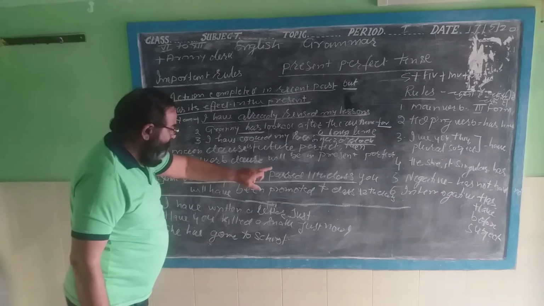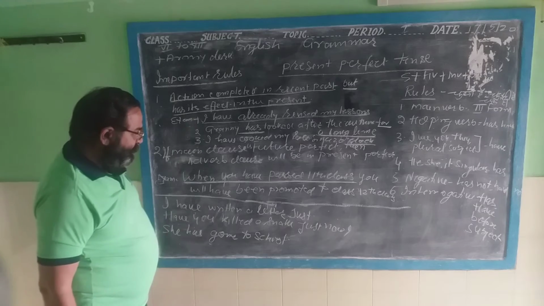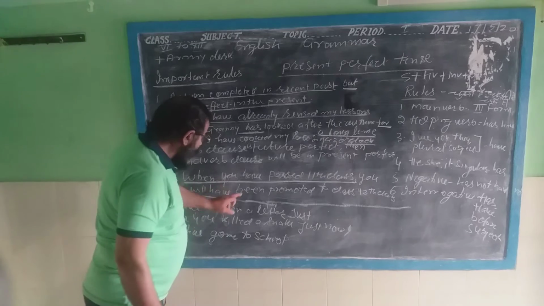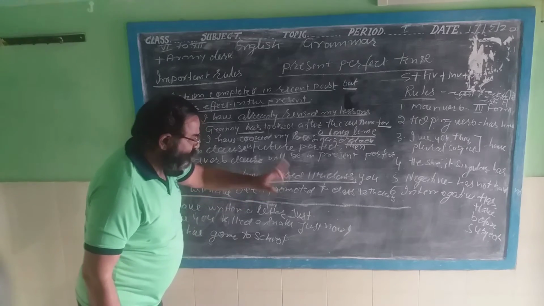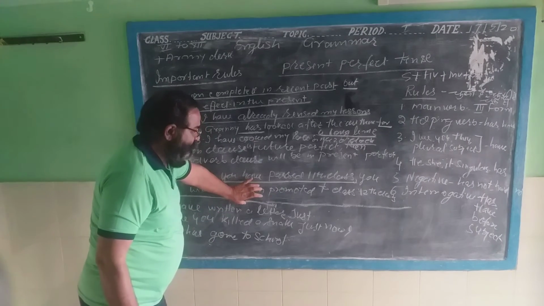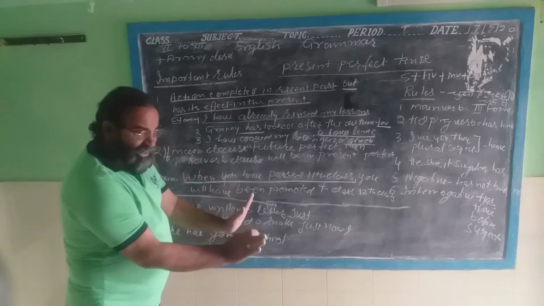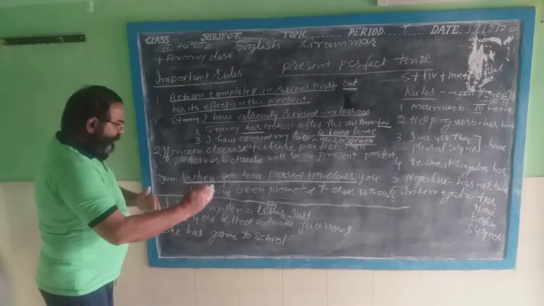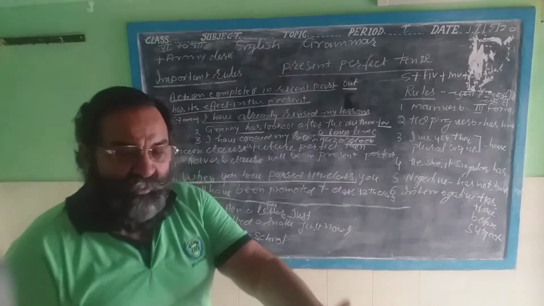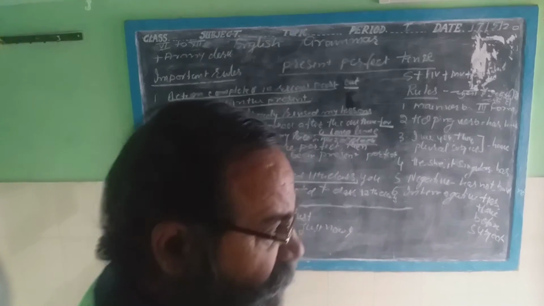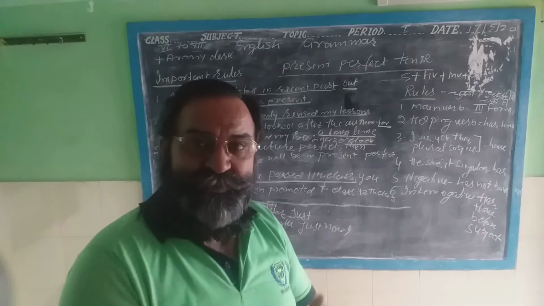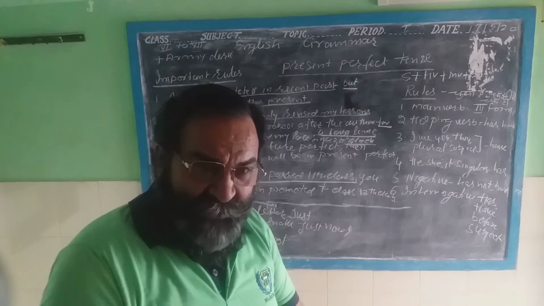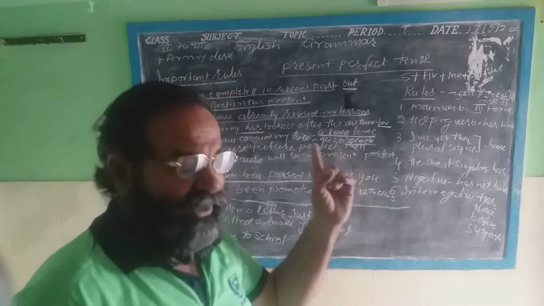When you have passed 11th class, you will have been promoted to class 12. This is the main clause. If you have passed, this is the condition. When a student has passed the 11th class, he will be promoted to the 12th class. And he will not be promoted if he does not pass the 11th class.